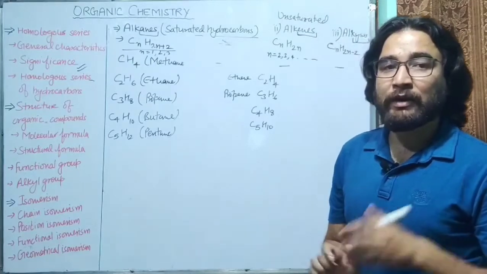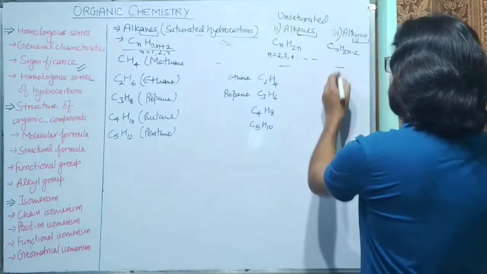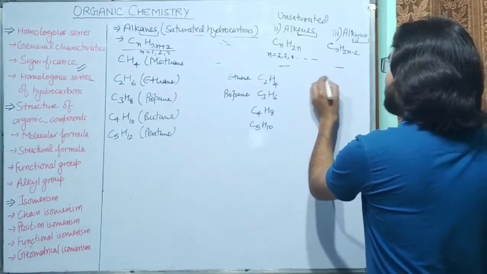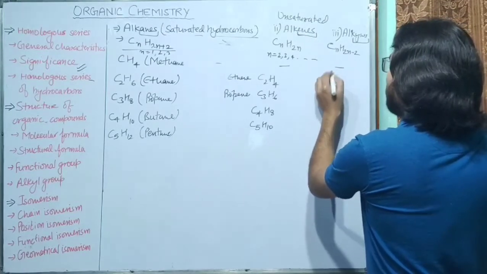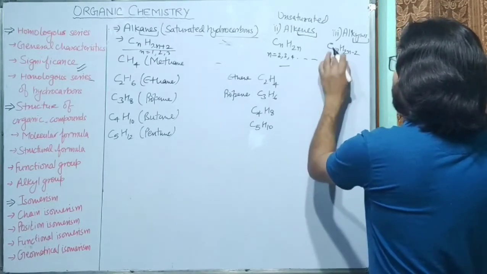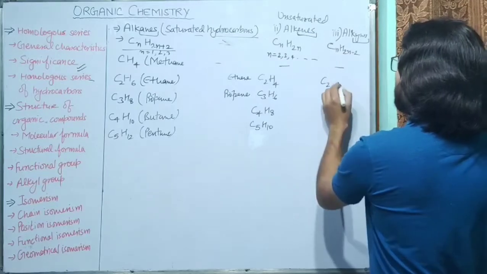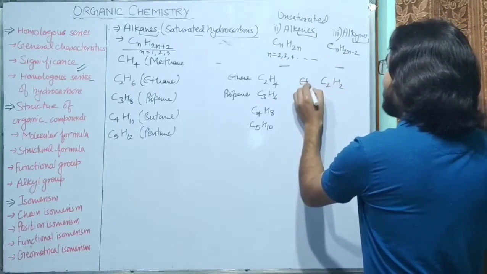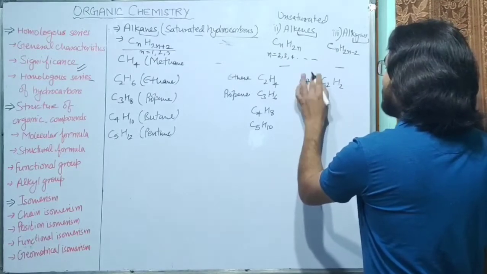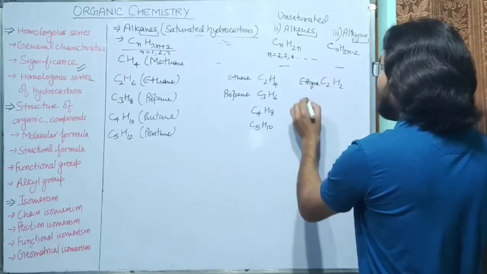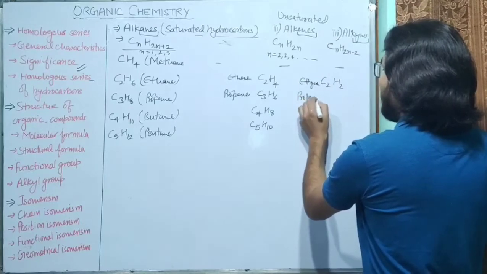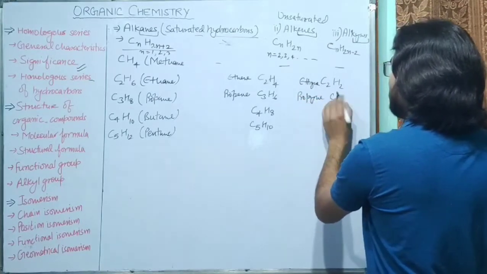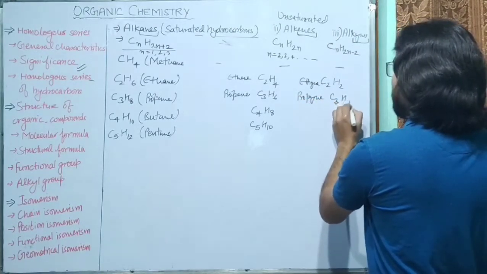Similarly, if we talk about alkynes, we use yne. It ends with yne. So if we put the value of n as 2, it will be 2 into 2, 4, minus 2, that is C2H2. So its name is ethyne. Similarly, propyne will be C3H4.